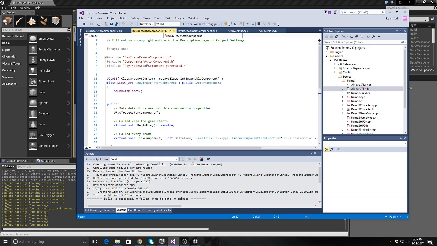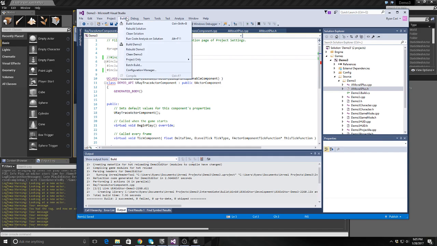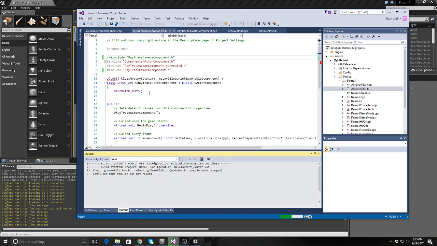Another weird thing: I included the reference to the ray trace camera component that I made in here, but when I put this below here instead of above it, it kind of freaked out the compiler. Even when, let's see, if I build here, will it work? Will it work this time? Maybe.